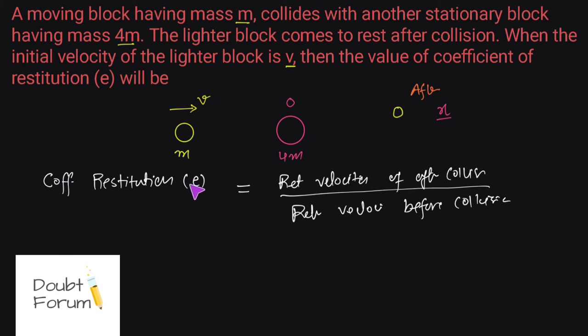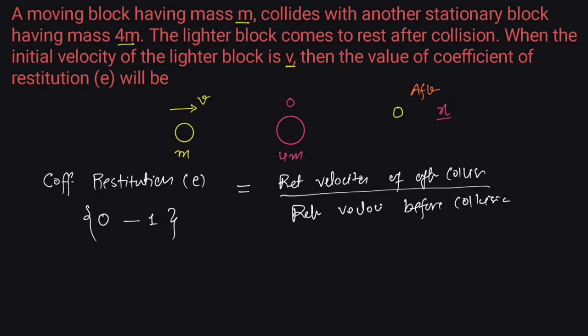The value of this coefficient of restitution ranges from 0 to 1. We can guess in what case the value will be 0 and in what case the value of this coefficient would be 1. If the collision is perfectly elastic, it means that no kinetic energy is being dissipated, no deformation is taking place and the collision is completely elastic.